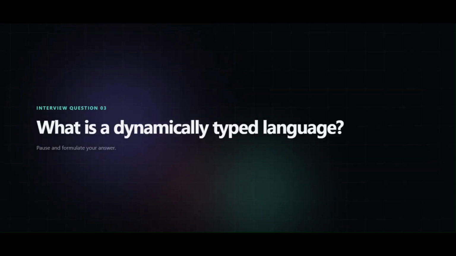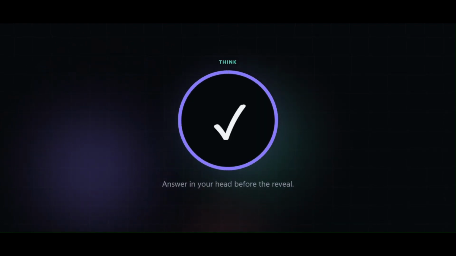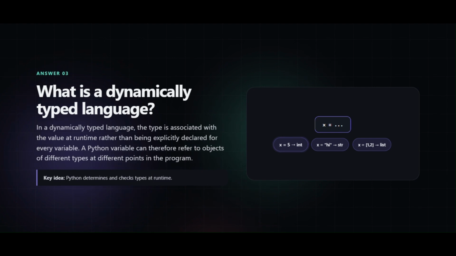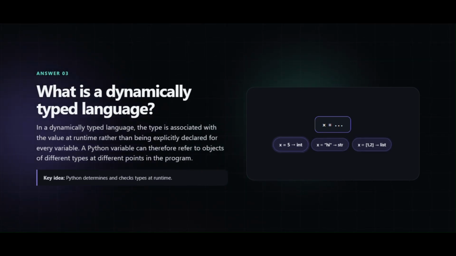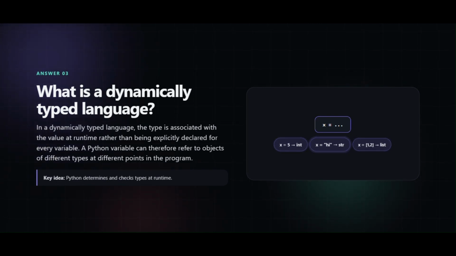Next question, what is a dynamically typed language? In a dynamically typed language, the type is associated with the value at runtime rather than being explicitly declared for every variable. A Python variable can therefore refer to objects of different types at different points in the program.